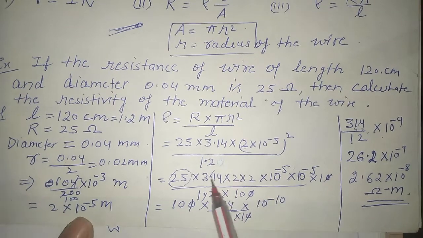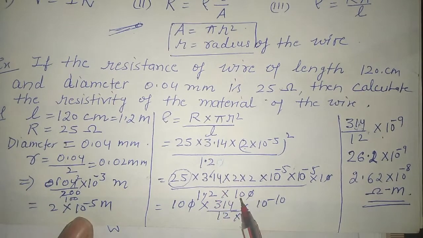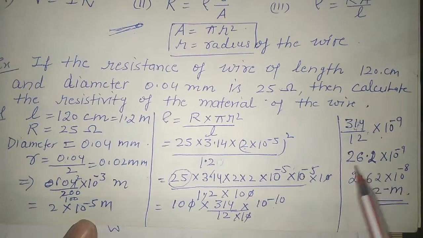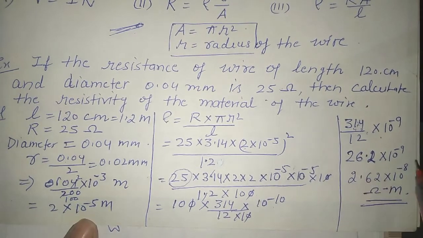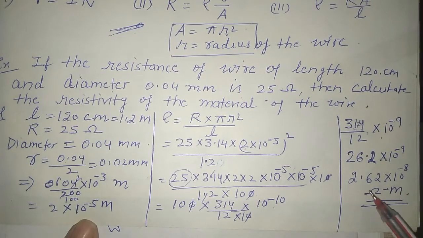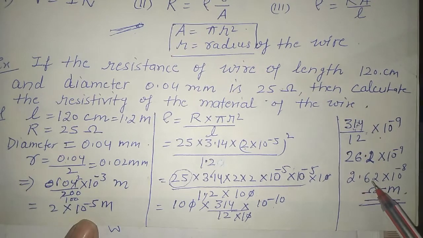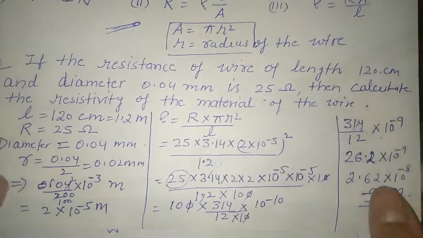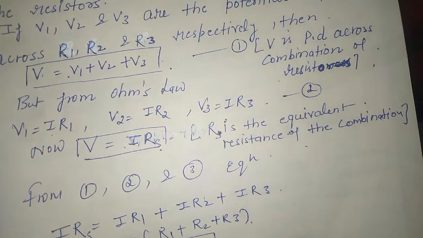On calculation, removing the decimals here 100, we can calculate and find the answer as 26.2 into 10 to the power minus 9. We have to write the answer in scientific notation. So 2.62 into 10 to the power minus 8 ohm meter. So this is the answer. This kind of numerical can come.